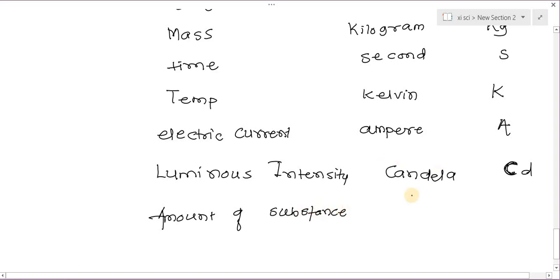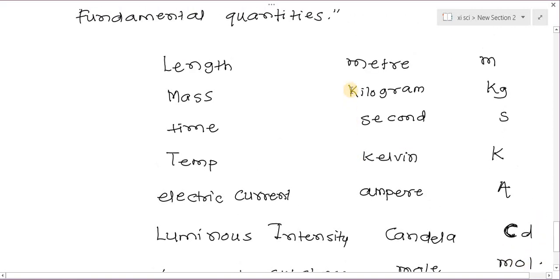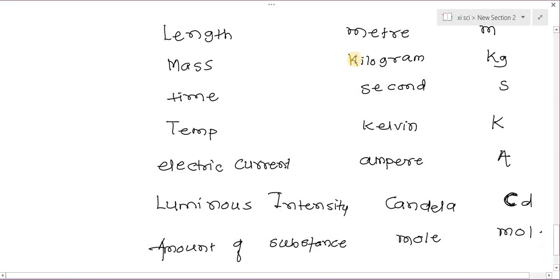The unit used for the measurement of amount of substance is mole, and the symbol is mol. So here I have written the 7 fundamental quantities and the 7 fundamental units which we use for their measurement.